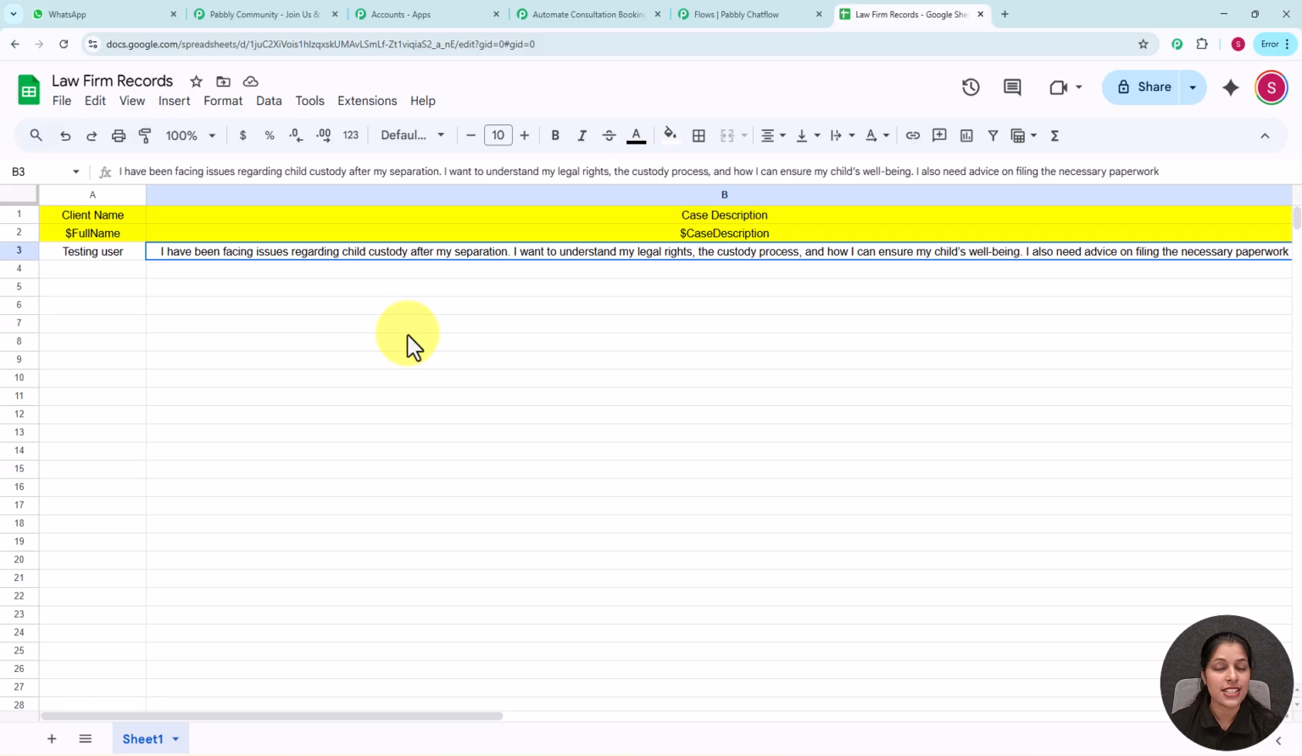So this is the way our Pabbly Connect works and integrates different applications. You can also use Pabbly Chatflow for creating chatbots and Pabbly Connect for integrating different applications.